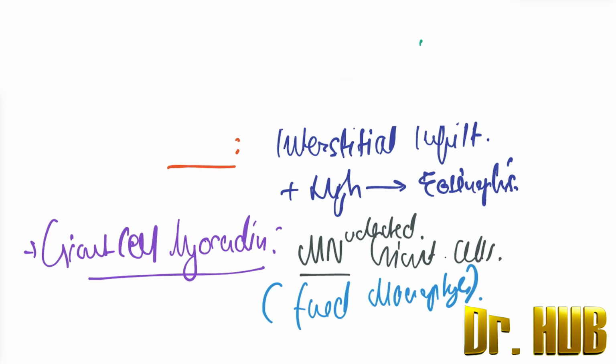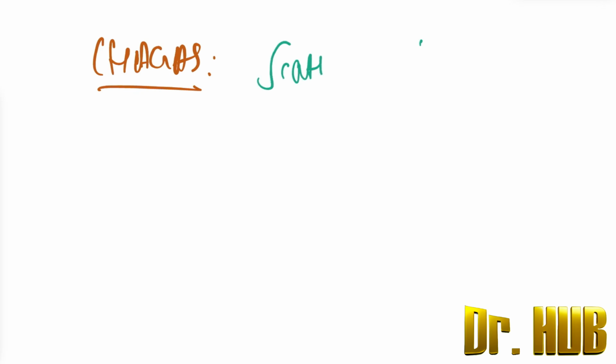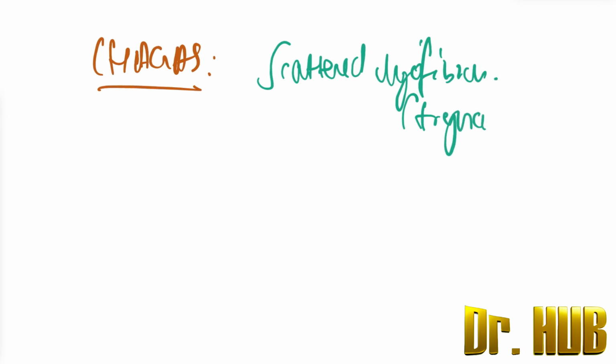Next is also the involvement of Chagas disease. What is special about Chagas disease? It has scattered myofibers involved by the trypanosomes.